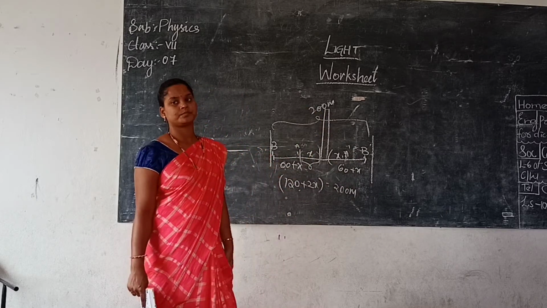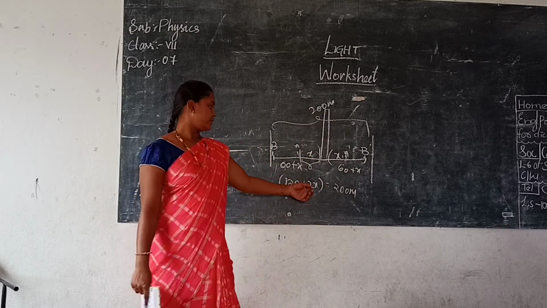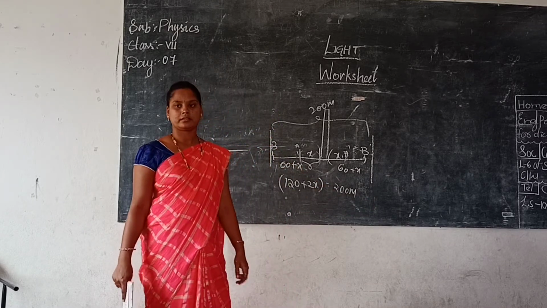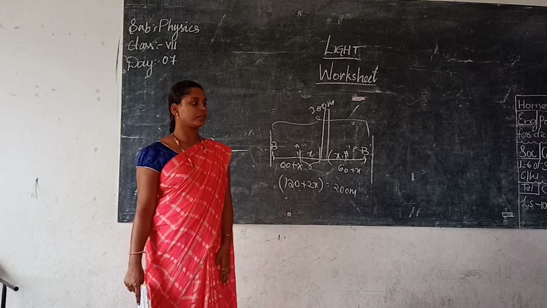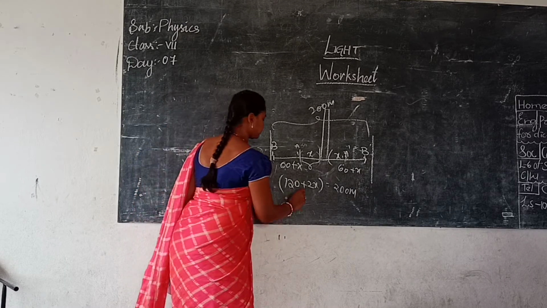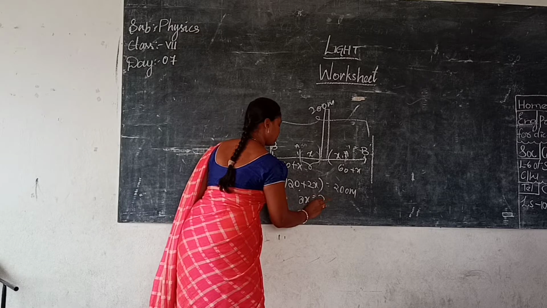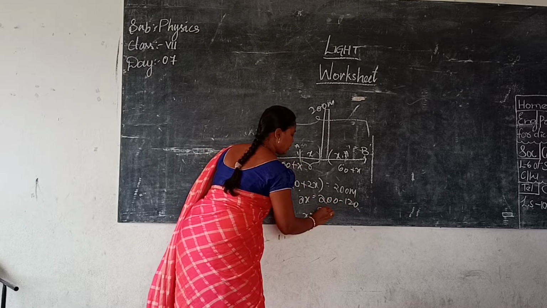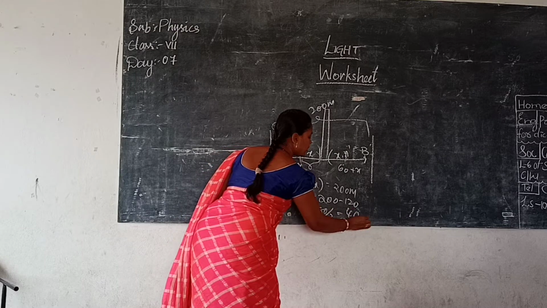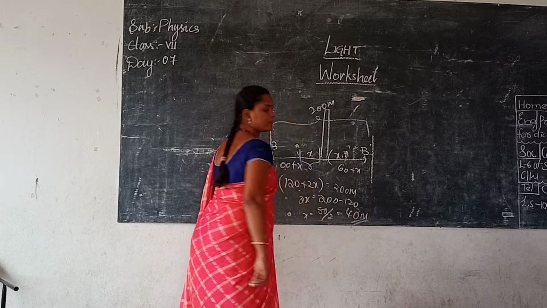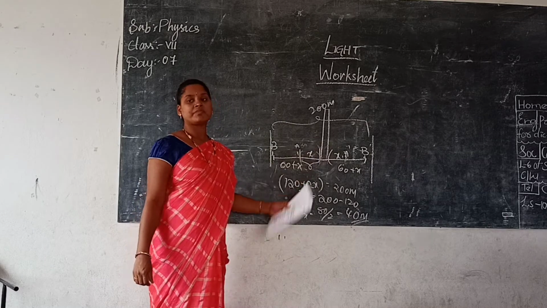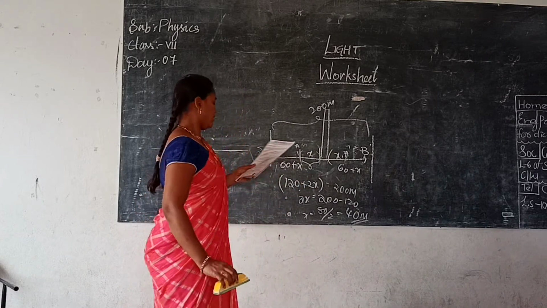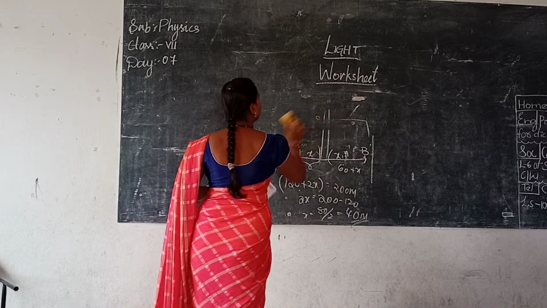There is an answer now. 40, very good. 2x is equal to 200 minus 120. 2x is equal to how much? 80 remains, and we have taken 2x. So x is equal to 80 by 2, that is 40 meters. That means it is 40 meters average range. Clear everyone? Now, one more.